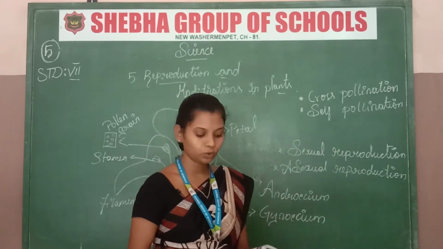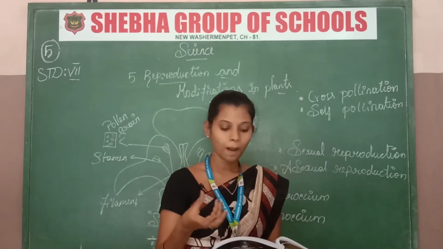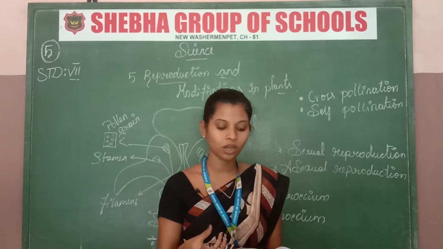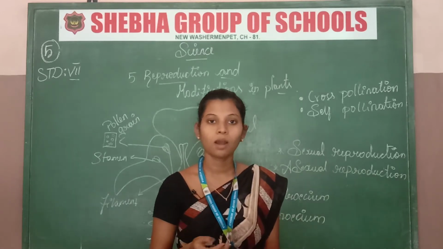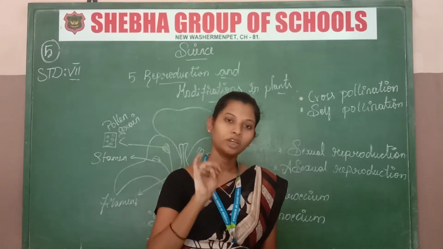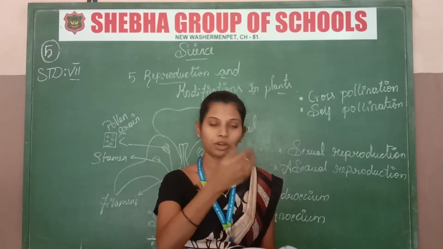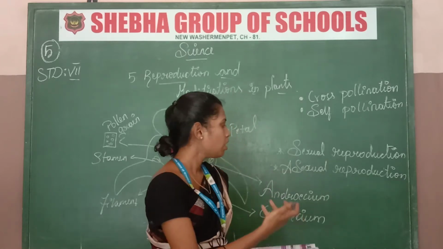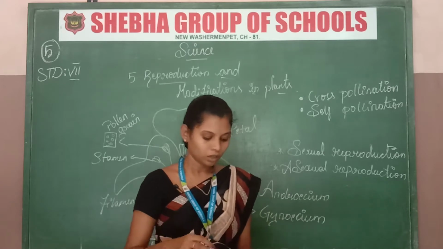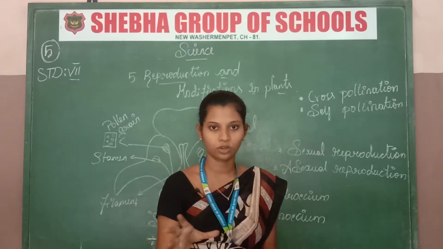Now let's move to sexual reproduction. Seed is produced from the flower by the process of pollination and fertilization. How is the seed produced from the flower? By pollination and fertilization. By these two processes only, the flower will produce a seed. Then only can we get a plant. Okay. Now let's understand sexual reproduction.